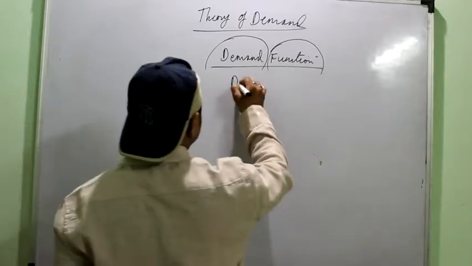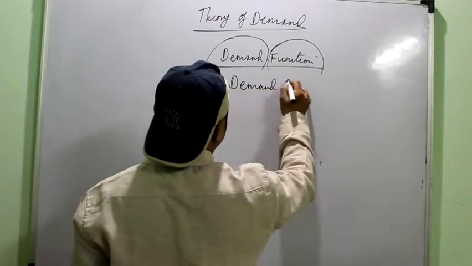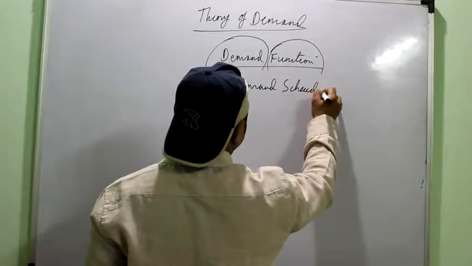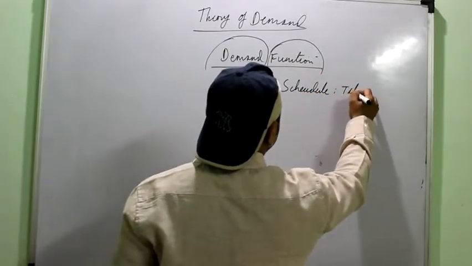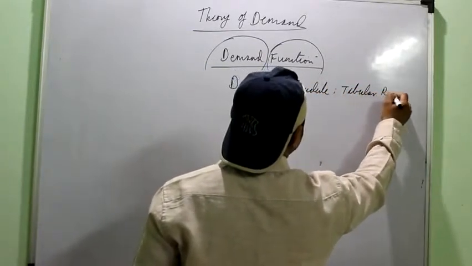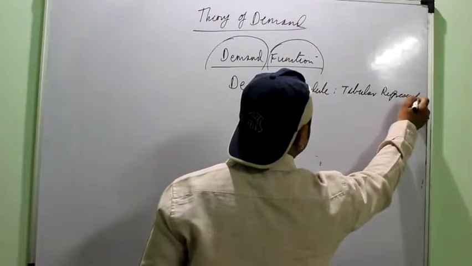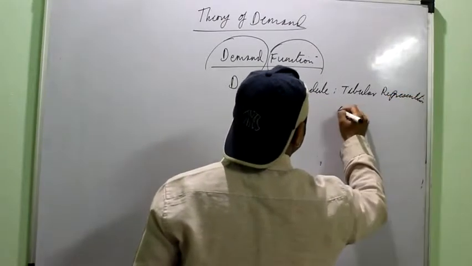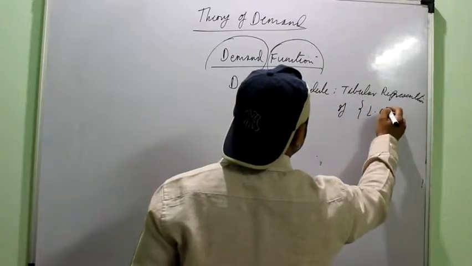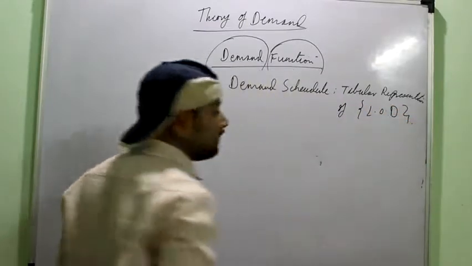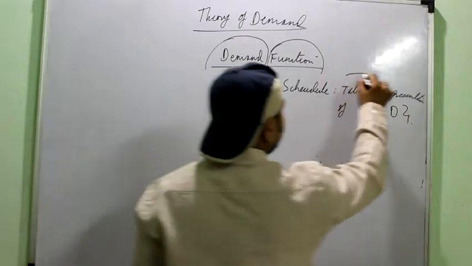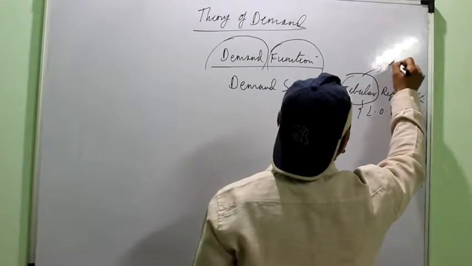Similarly, next thing that we have to study is a demand schedule. Demand schedule is again the tabular representation of the law of demand. Right? Tabular means in the form of a table or numbers.